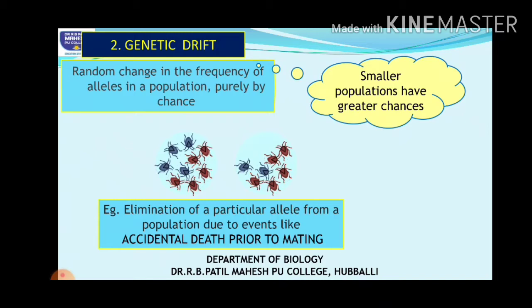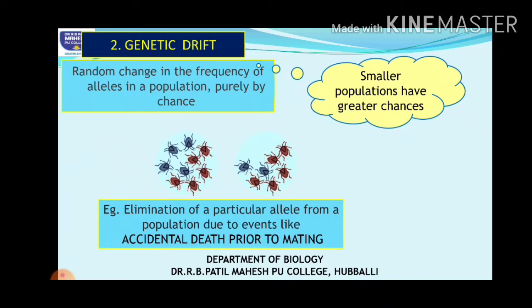It is not that it occurs only in smaller populations. It is one of the important evolutionary mechanisms. Although it occurs in all populations generally, its effects are most marked in very small populations. You can see its effect in smaller populations mainly. For this I can give you another example now.